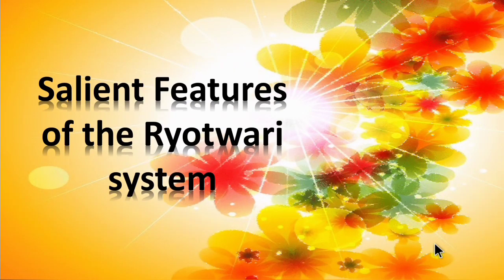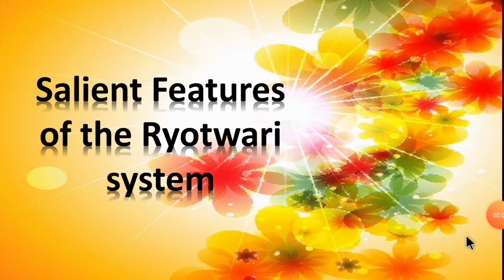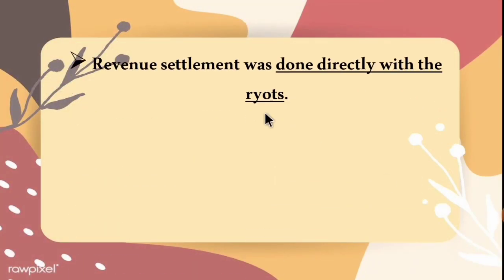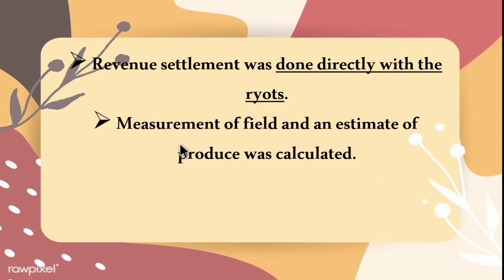So now let's see the salient features of Ryotwari system. First, the revenue settlement was done directly with the ryots. As we have seen earlier, the revenue settlement, that is the collection of revenue, was done directly with the farmers. Measurement of field and an estimate of produce was calculated.